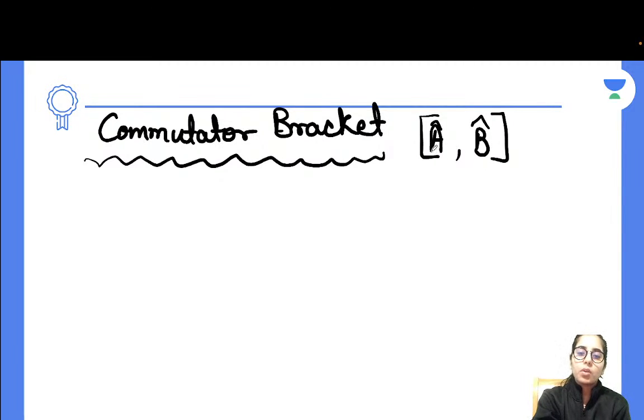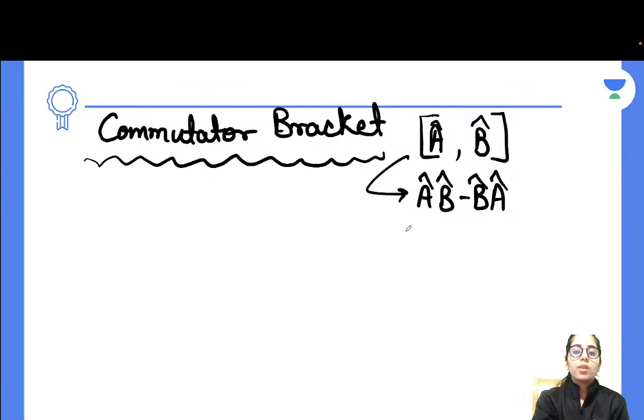In general, it is AB minus BA, right? Now, if you have any operator like the momentum operator given there, you can write the momentum operator in its form, in terms of i, h bar, del over del x, or whatever operator you have. This is how you can simplify this part. And this was the common expression of the commutator bracket, how we simplify it and what it gives us. Other than that, if we talk about the next thing here, what is that?